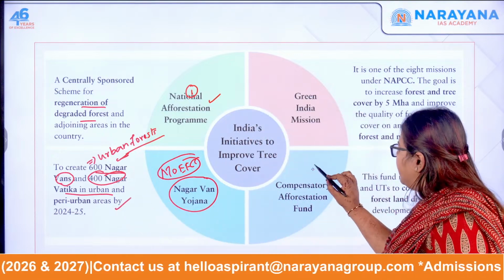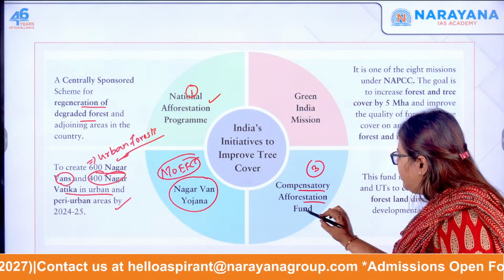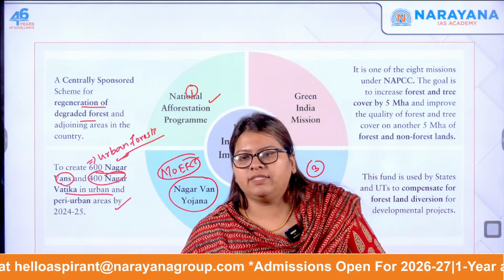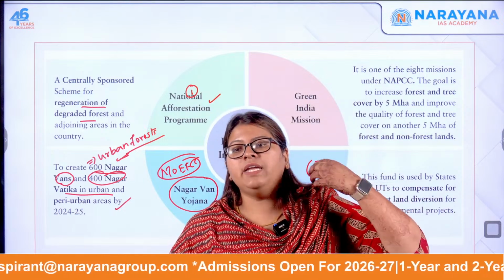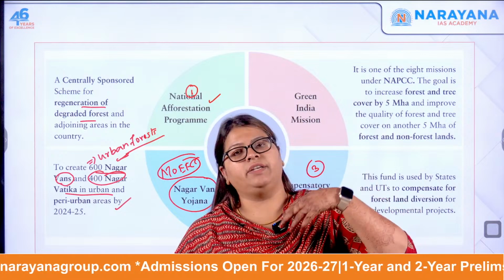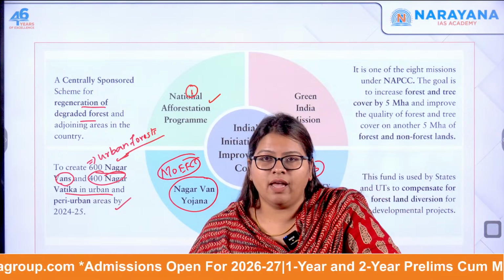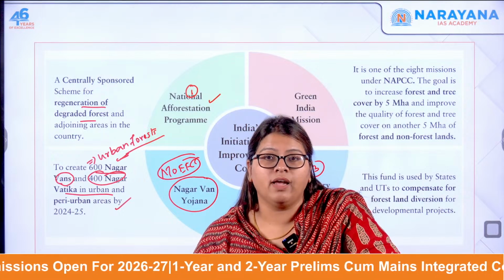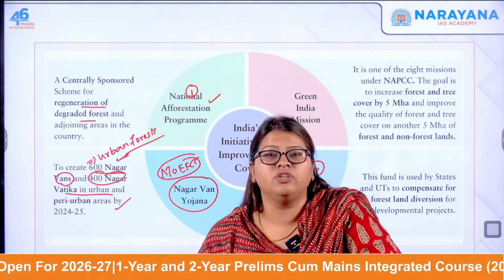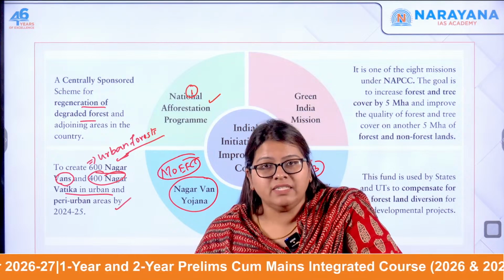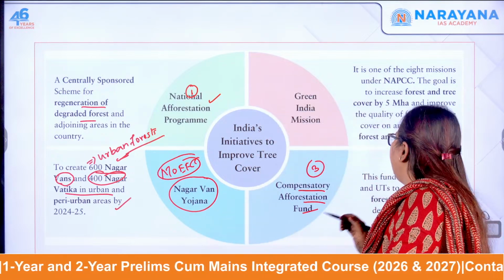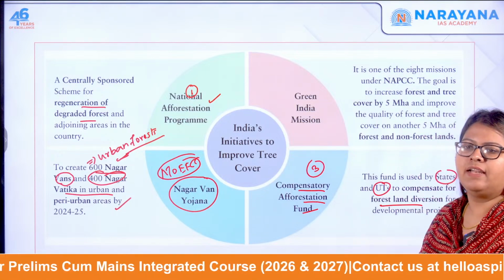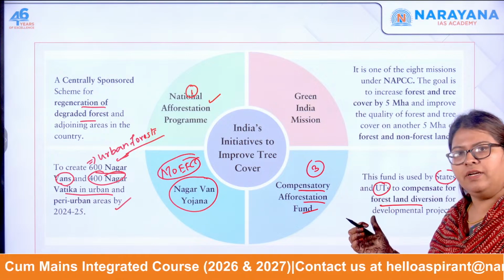The third one is the Compensatory Afforestation Fund. Who gives this Compensatory Afforestation Fund? If any organization, company or institution comes up with certain infrastructure projects, for every patch of land they clear or every tree they cut, they have to give the compensatory afforestation fund. This has to be given to the states and the UTs to compensate for the forest land that is taken away for developmental activities.